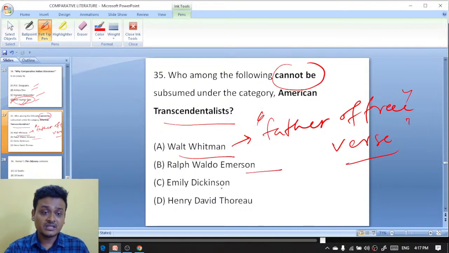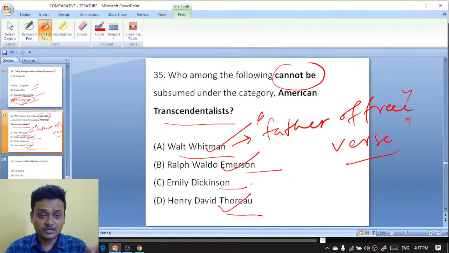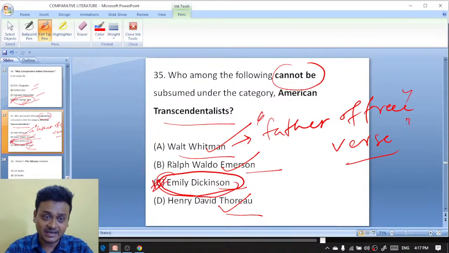Ralph Waldo Emerson and Henry David Thoreau were also there. So they are collectively known as American transcendentalists, whereas Emily Dickinson was not a part of the American transcendentalists. So here C is the right answer.